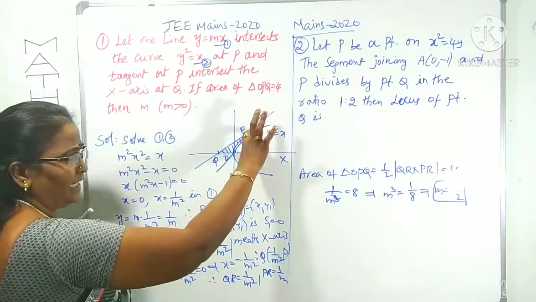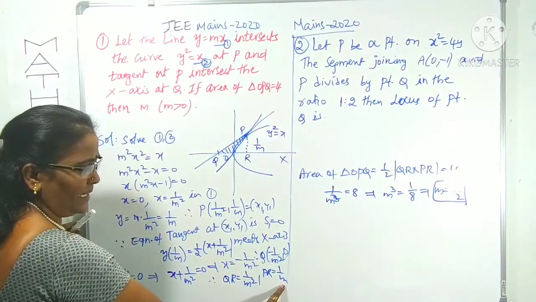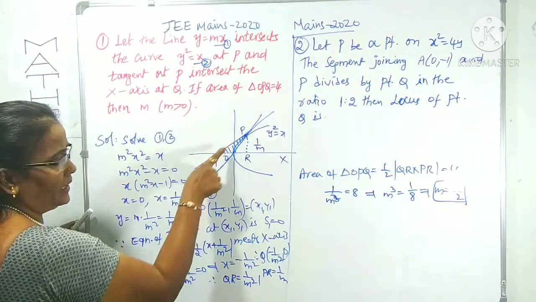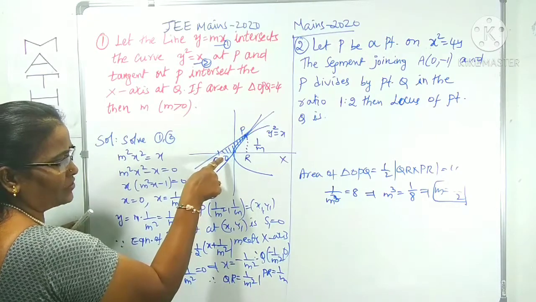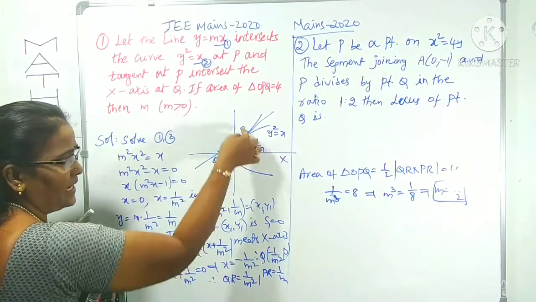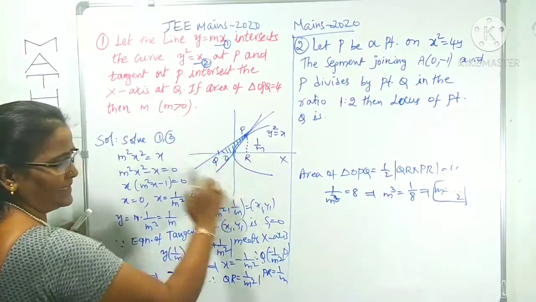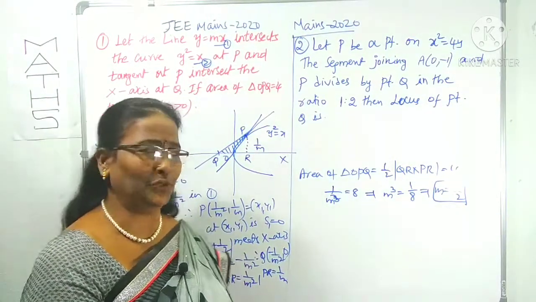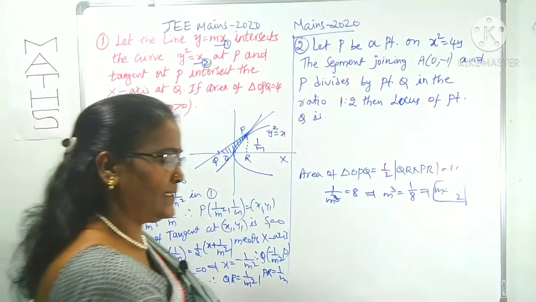1 by m is only the height of this triangle. That is 1 by m. The area of the triangle OPQ is height into base. That is all I used. It is given as 4. From that you can find the m value. Clear? So you have to concentrate on the figure also here.